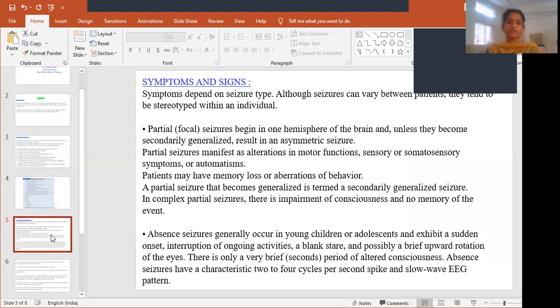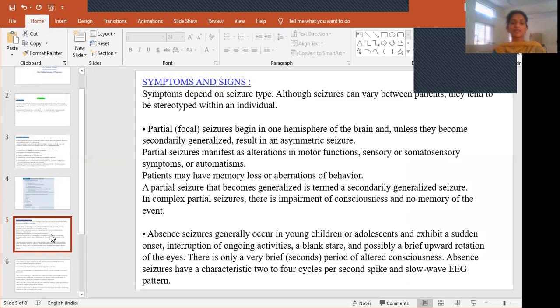And then signs and symptoms. Symptoms mainly depend on the seizure type, whether it is partial, complex, simple, or generalized. Depending on the seizure type, the symptoms will be there.